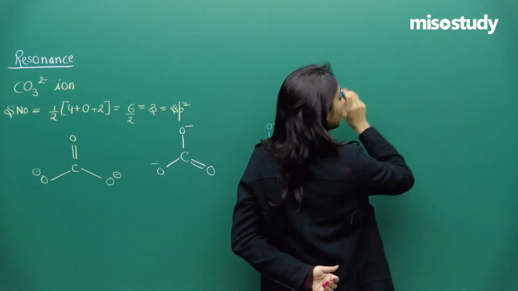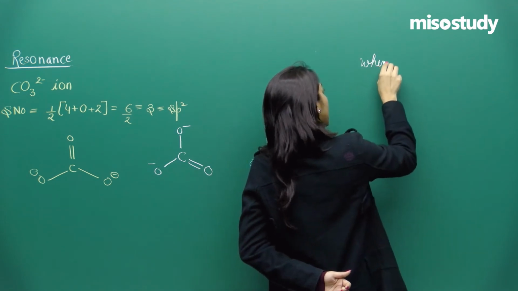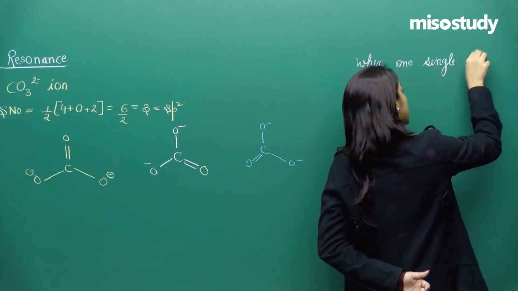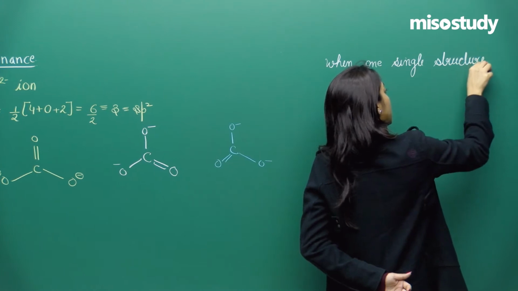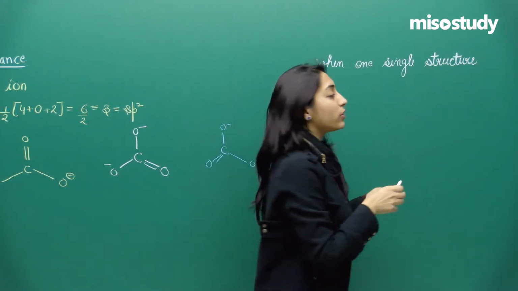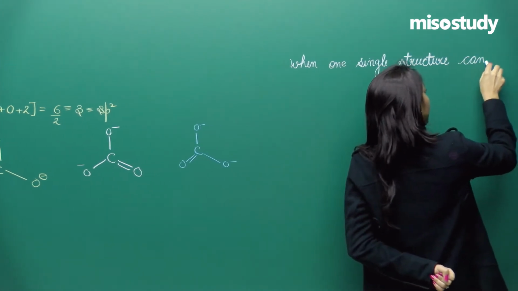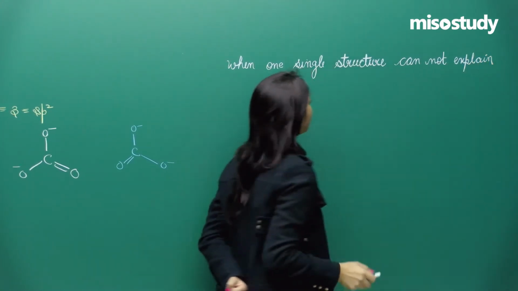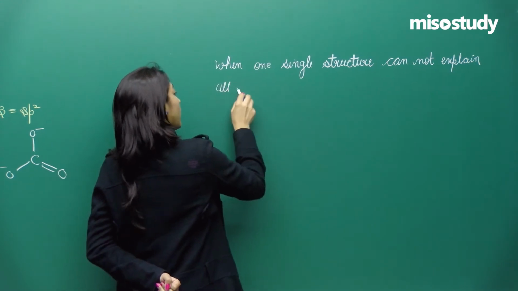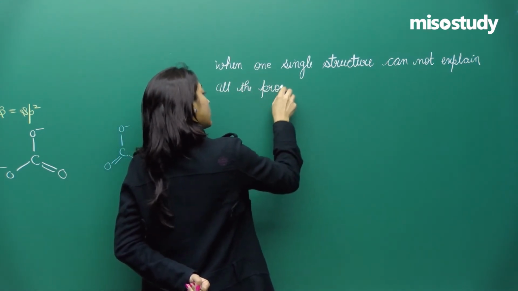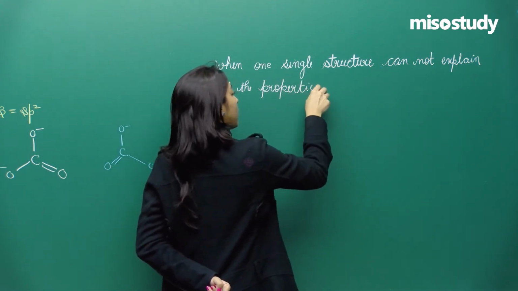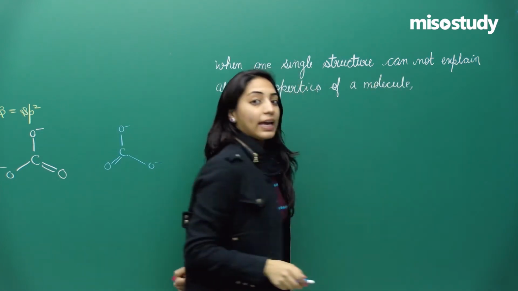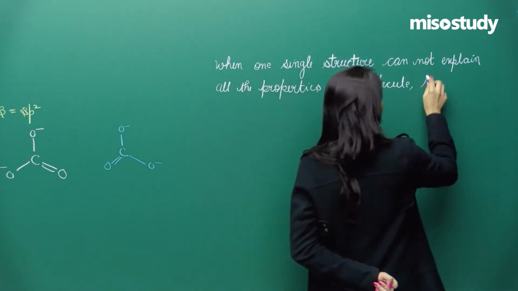So for the definition of resonance, we say that when one single structure cannot explain all the properties of a molecule, then a number of such structures will be drawn.